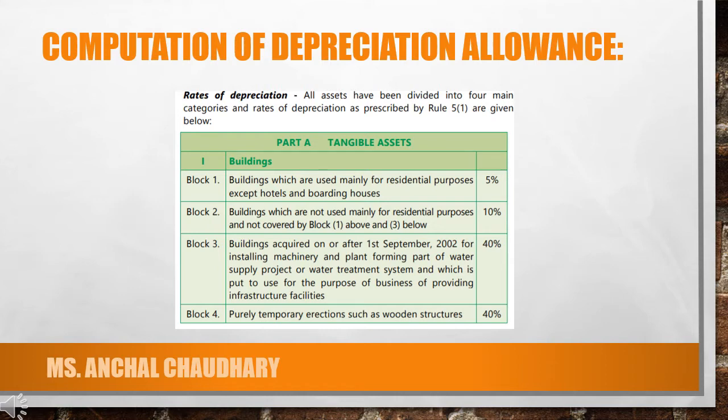So if we talk about buildings, buildings which are used mainly for residential purpose, except hotels or boarding houses, then 5% depreciation. Buildings which are not used mainly for residential purpose, in that case it is 10%. So likewise these are the different percentages which are applied on the different assets.